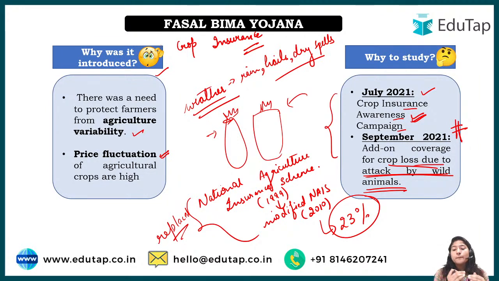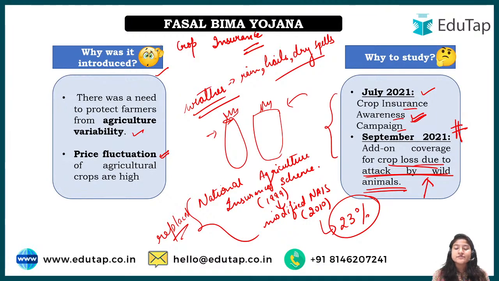So before, the clause said that if the crop or the field has been damaged by animals, this insurance will not cover that loss, right? But now in September, this new point has been added, that yes, if the crop loss occurred due to an attack by wild animals, this yojana will cover the loss.